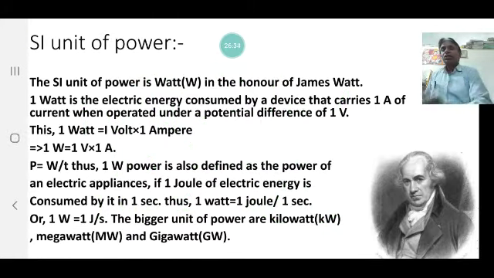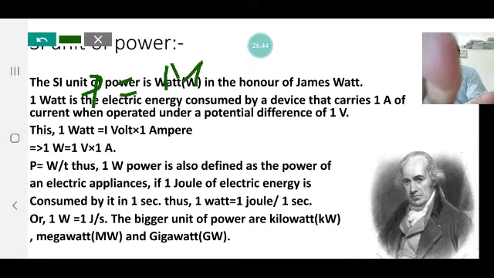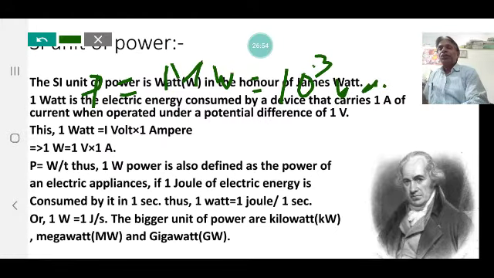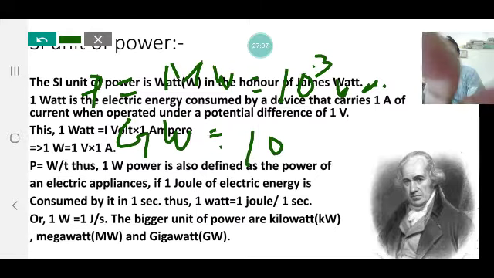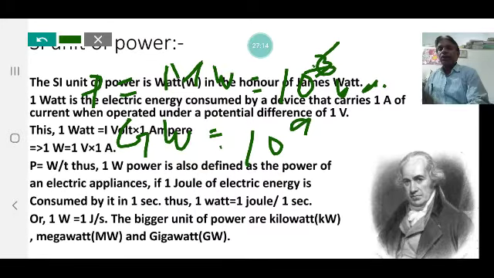Next, the bigger units of power. Kilowatt, kW, is equal to 10 to the power 3 watt.